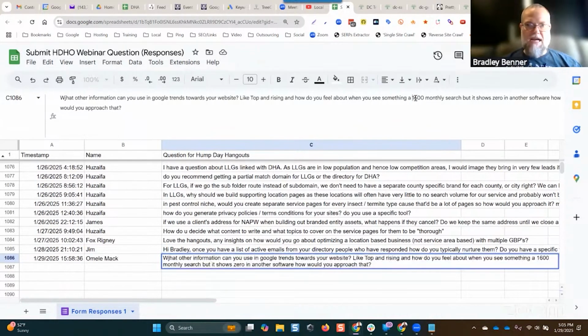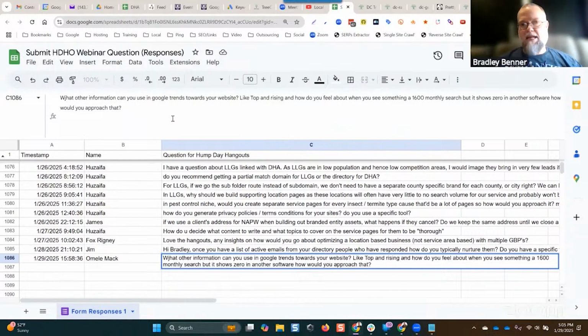But search volume is not an accurate number. Never is. It's just an indication. Also, because of all the CTR manipulation that's going on, these numbers are often way overinflated anyways, especially for search queries that are involved in local SEO type search queries. They're manipulated all the time by CTR bots. So a lot of those are inaccurate numbers anyway. So it's just an indication.